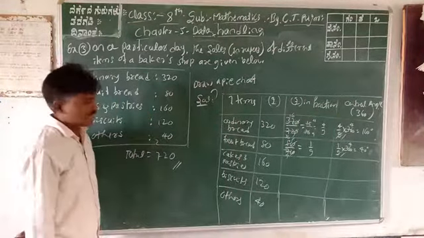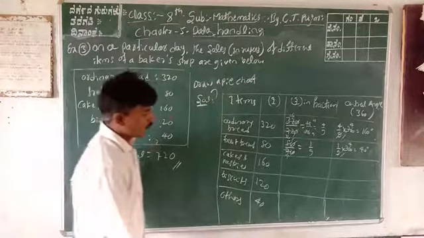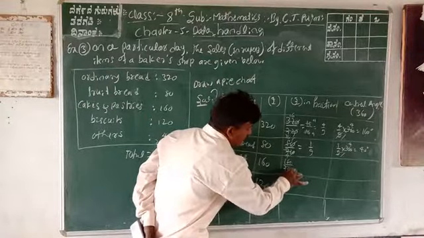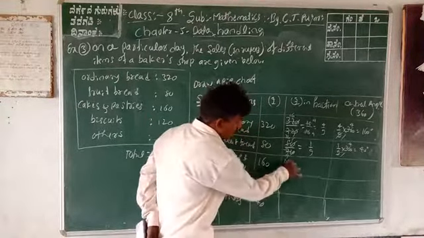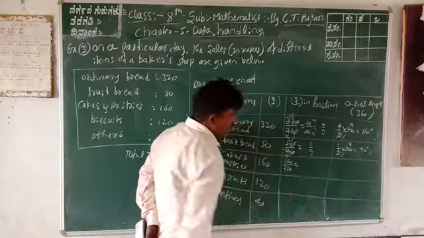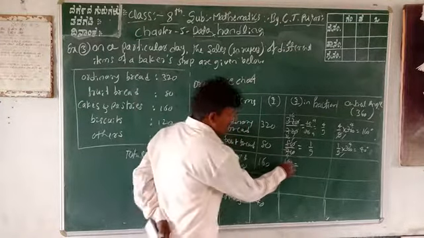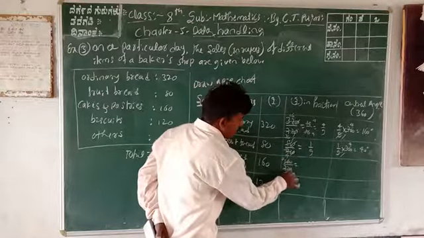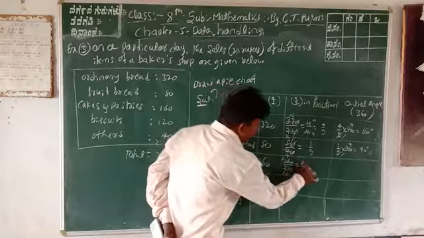Cakes and pastas, 160 rupees. 160 divided by 720, the zeros cancel. The next one is what? 2 eights are 16, 2 thirty-sixes are 72, so 8 by 36.